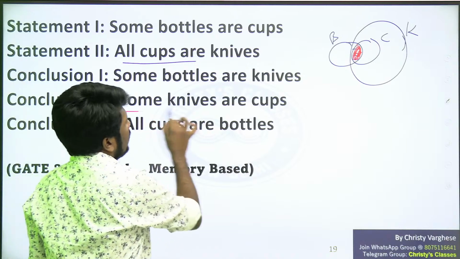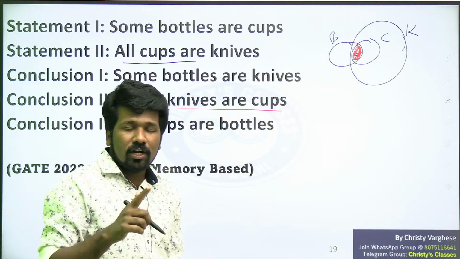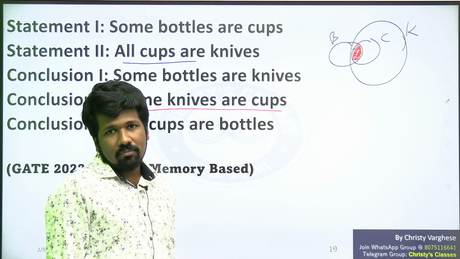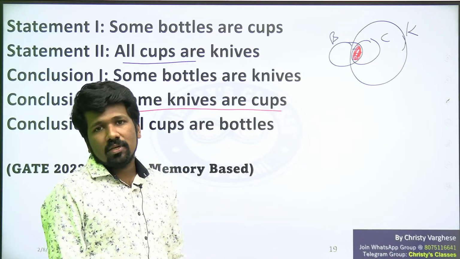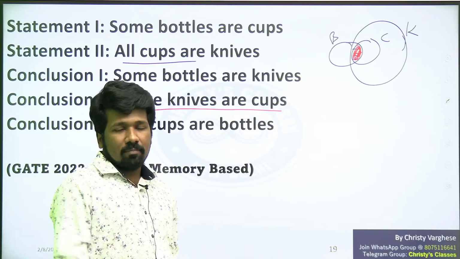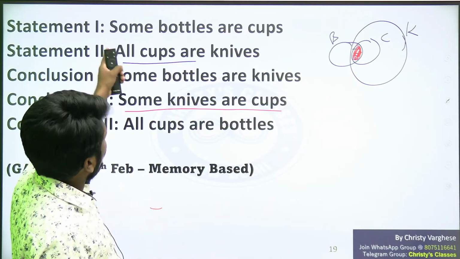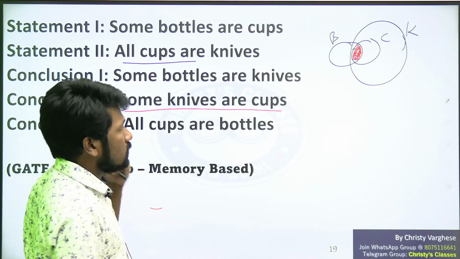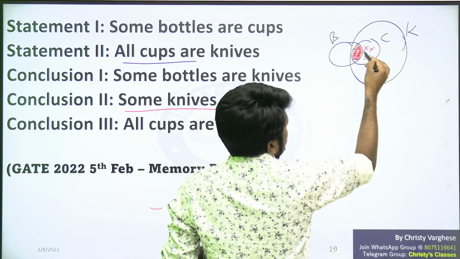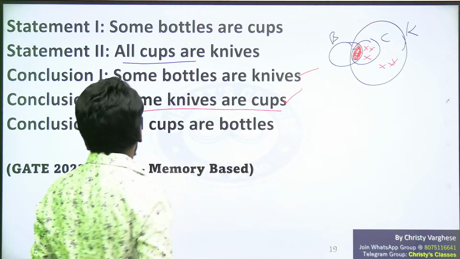And secondly, some knives are cups. Yes, all cups are knives, as I have already taught you. If all x are y, then some y are x is already implied. For example, if I am saying all humans are mammals, then some mammals are humans is already implied. All humans are mammals means some humans are mammals is correct, right? Same way, all cups are knives, so some knives are cups is already implied. These knives are cups, these are not cups. So the first and second are concludable.